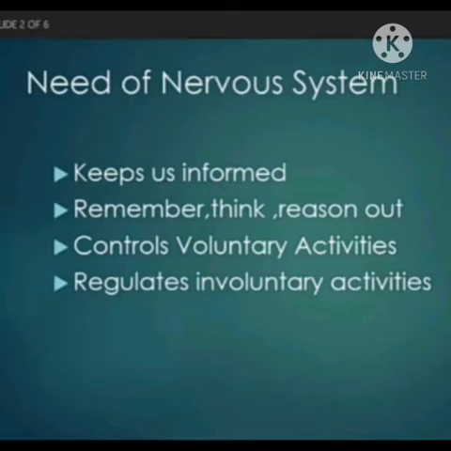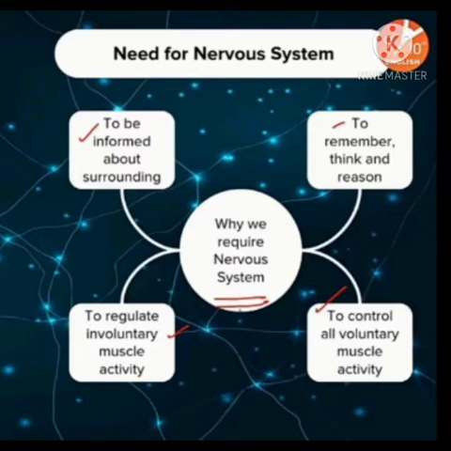And also they all are controlled by this nervous system. And third is it controls all the voluntary activities, or it controls and coordinates all voluntary muscular activities of our body. Voluntary muscular activities means the muscular activities which are under our control, right? And nervous system also regulates involuntary muscular activities such as beating of heart and breathing. They are also controlled by nervous system. So these are the main functions of nervous system.